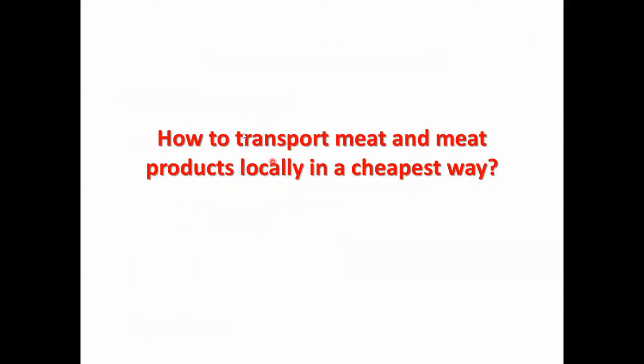Another question that I commonly come across is how to transport meat and meat products locally in the cheapest way. We can follow two things. One is using ice. You can put the meat, whatever meat you want to transport, in a puff box, and put ice packs. Even the ice packs you can make by yourself. Put water in HDPE polyethylene bags, seal it and freeze it, and keep that ice pack so that the ice does not come in direct contact with the meat. That will help to prevent the deterioration of the color and other things.